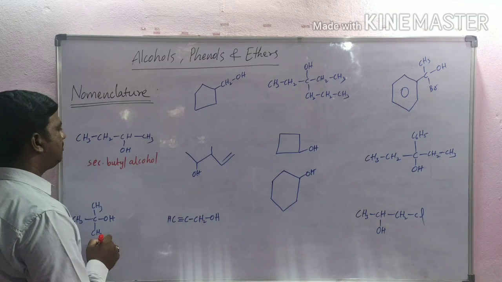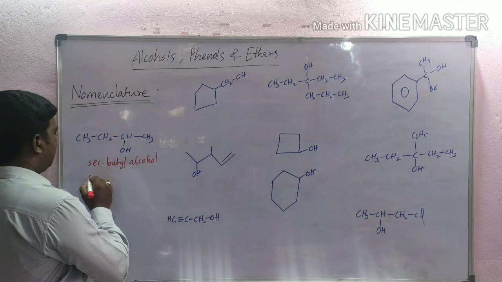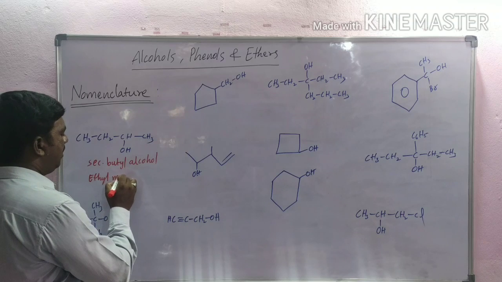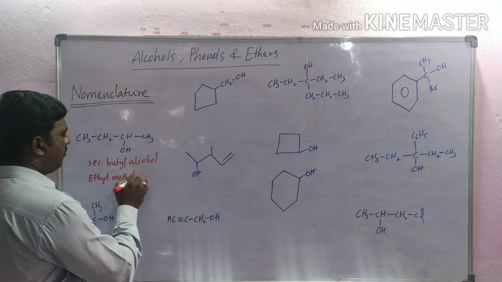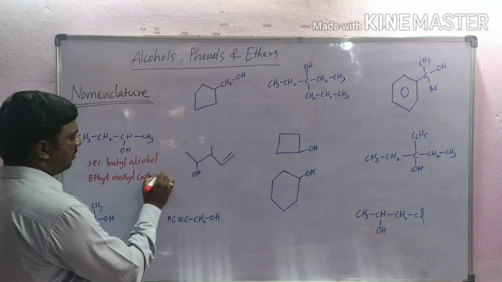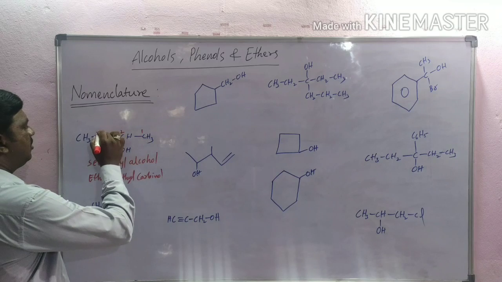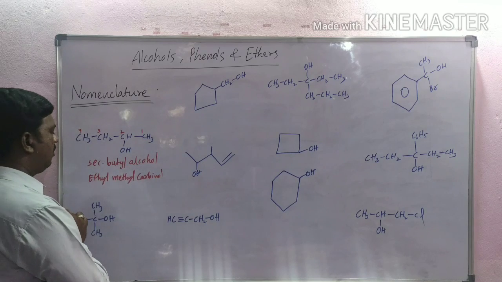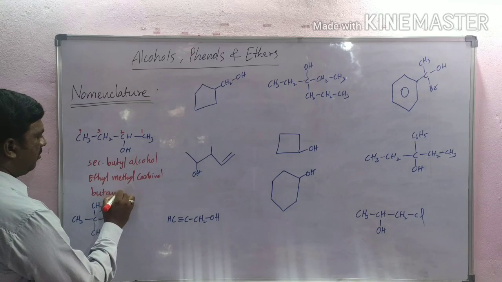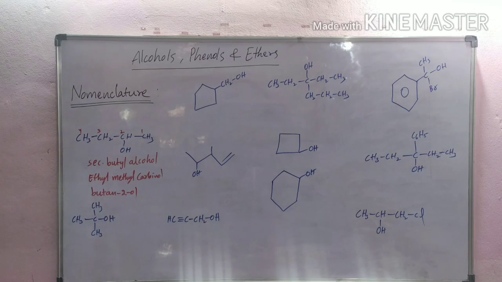In carbinol system, ethyl methyl carbinol. In IUPAC system, 1, 2, 3, 4, butan-2-ol, butanol.